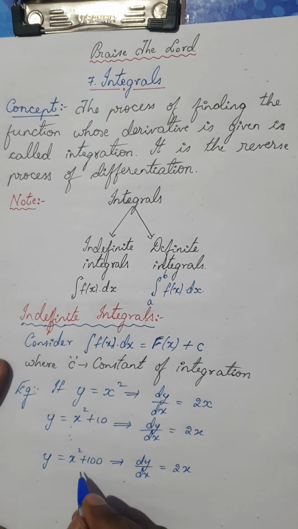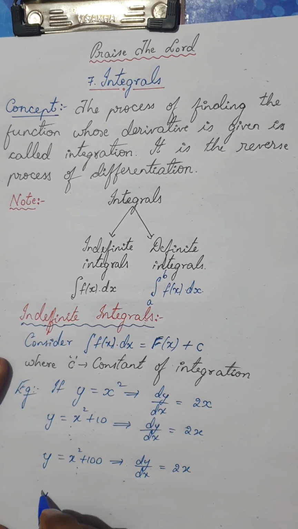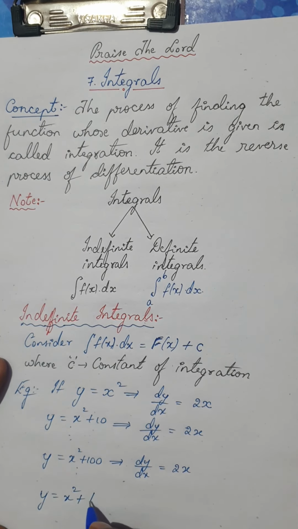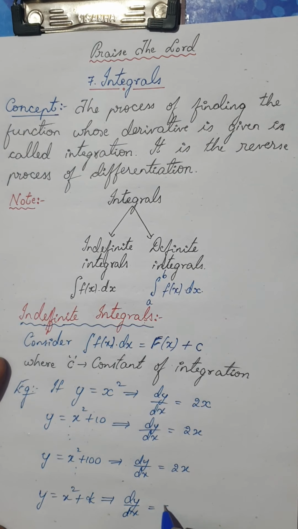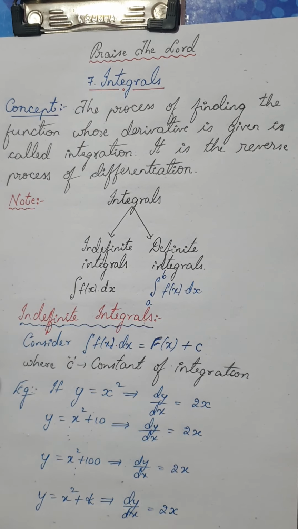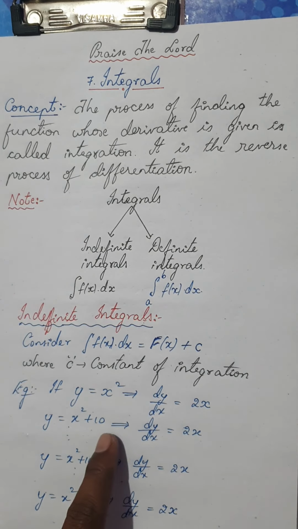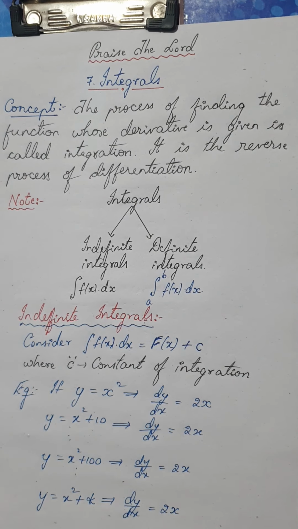In the same way, you take any constant. If I take y is equal to x square plus a constant k, the derivative dy by dx will be 2x itself, because we know the derivative of a constant is 0.